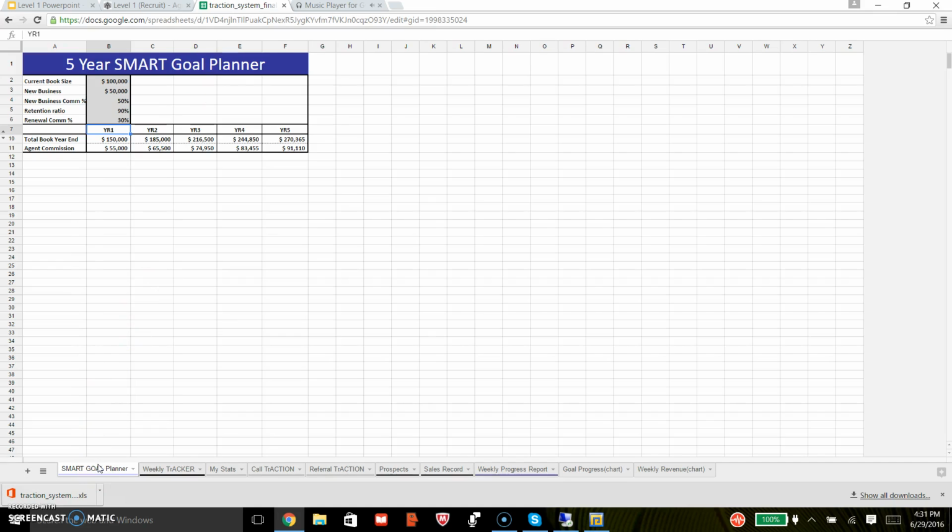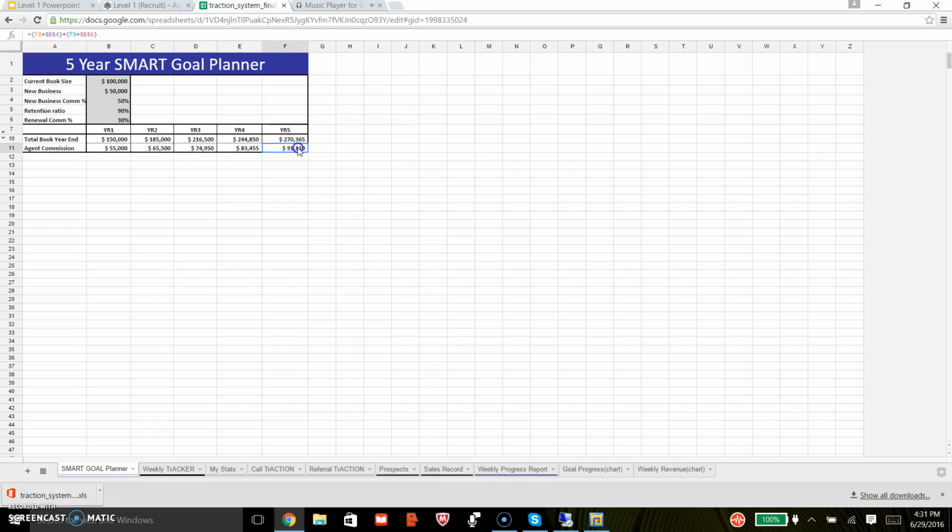Here, you will set your new business sales goals. Each agency pays differently, but most pay on a split new and renewal basis. So you can input your contract's commission basis in these cells. If this does not fit your agency pay structure at all, then let your MAT leader know and we can structure a new tab for you. Here you'll input your agency's average retention ratio. If you don't know it, then 90% is a good average. By looking at your income year over year, you can know about how much you will need to write to create the lifestyle you want.